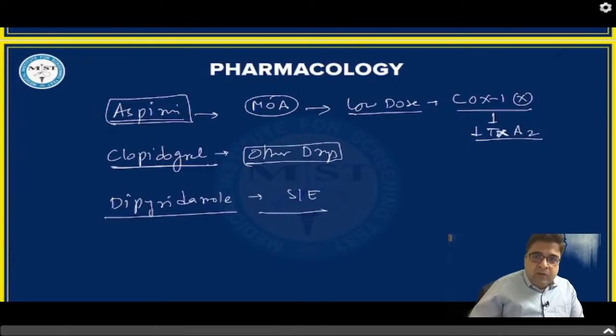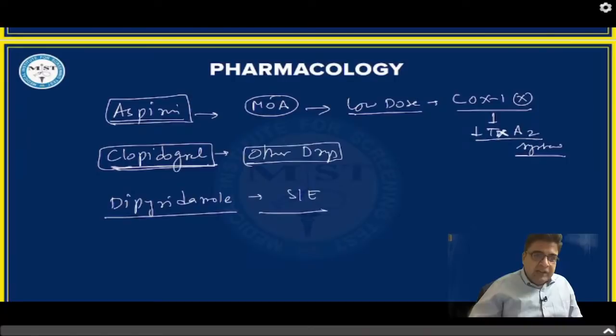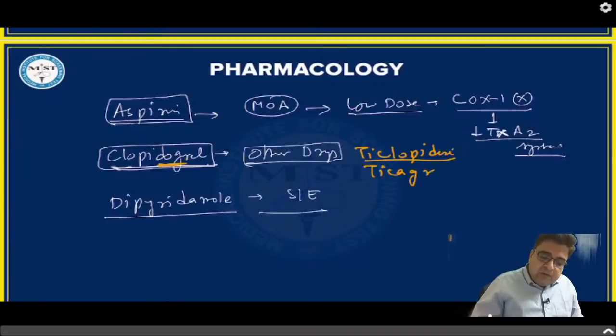So thromboxane A2 synthesis is reduced by inhibiting the COX-1 enzyme. What are the names of drugs other than clopidogrel? We discussed a mnemonic during our lecture, that is tick tick dog. In clopidogrel we have the name dog, and there are two more drugs like tick tick dog. Tick tick means ticlopidine. Other drugs of this group are ticlopidine and ticagrelor. So ticagrelor and ticlopidine are two more medicines which belong to this class.